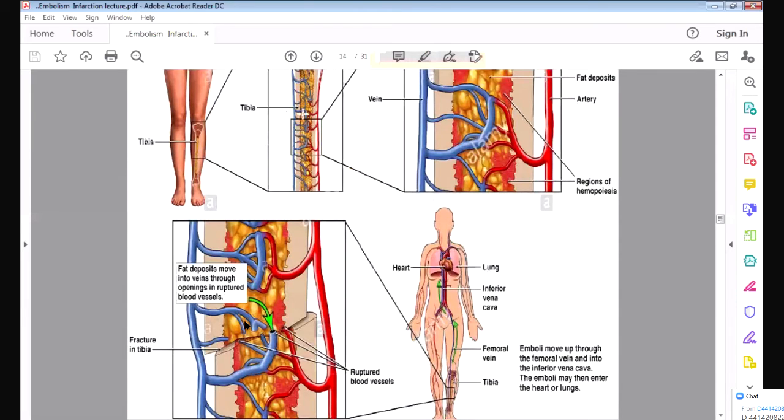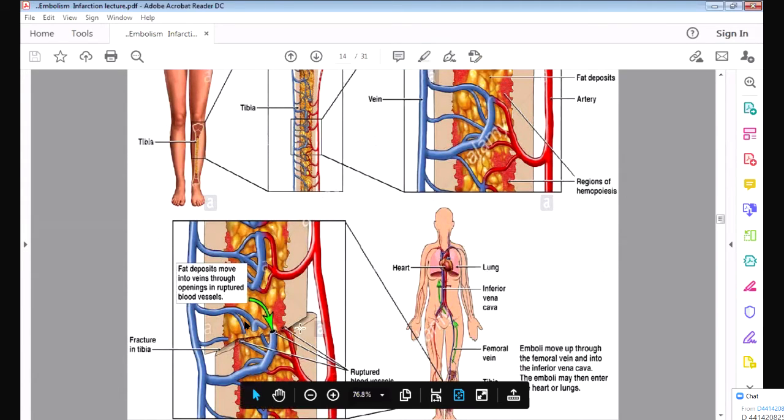Now see, this is the normal bone, and inside the bone you have fat material. You can see this is the fat which is present inside the bone, and these are the veins and these are the arteries. This is the fat material and these are the hematopoietic stem cells which are present within the bone. This is the bone, and inside of the bone there is bone marrow which has this fat material. And this is the network of arteries, the arterial and the venous system. So what happens?